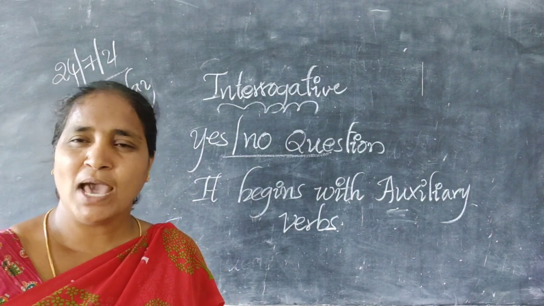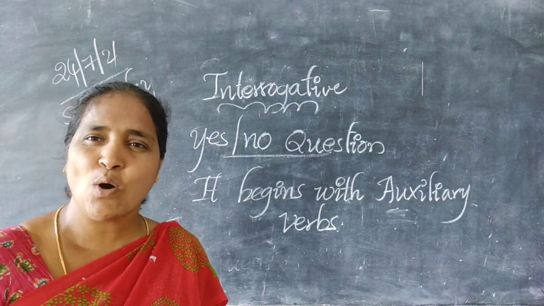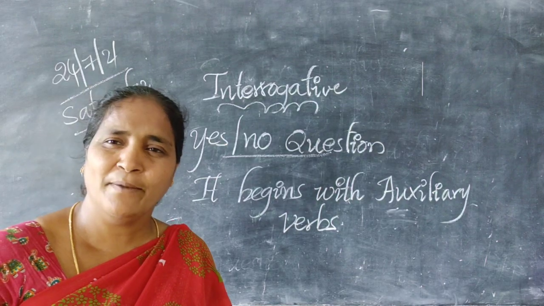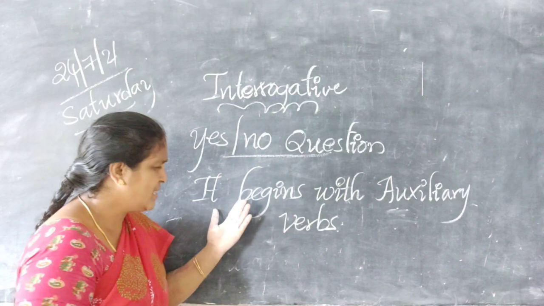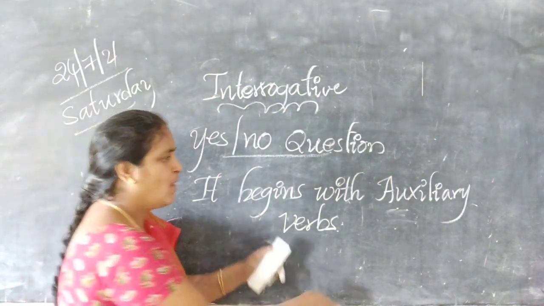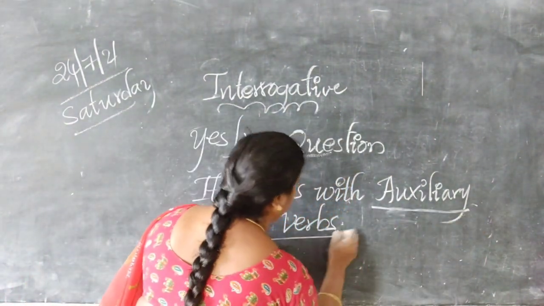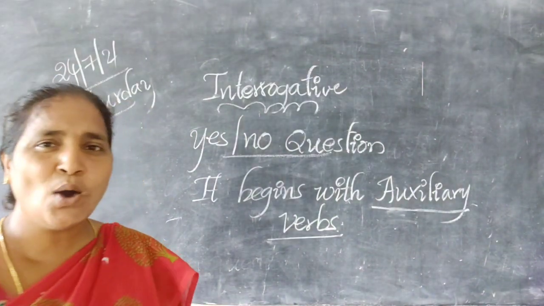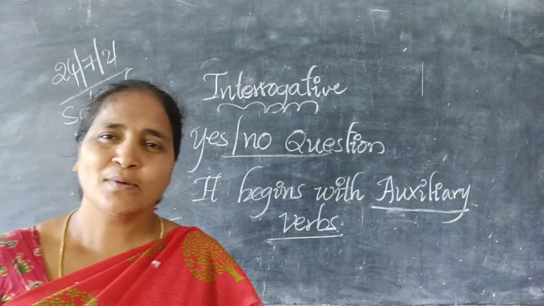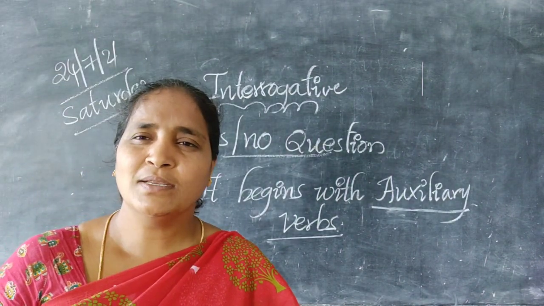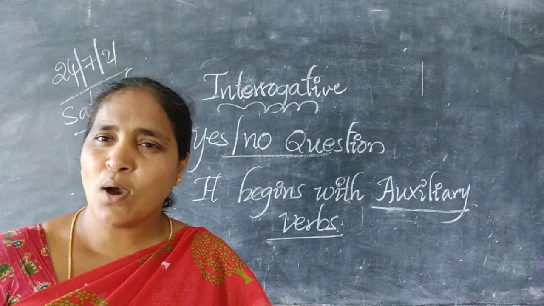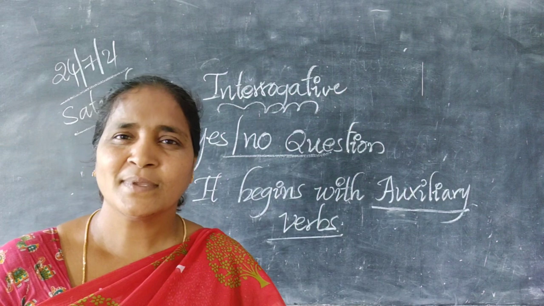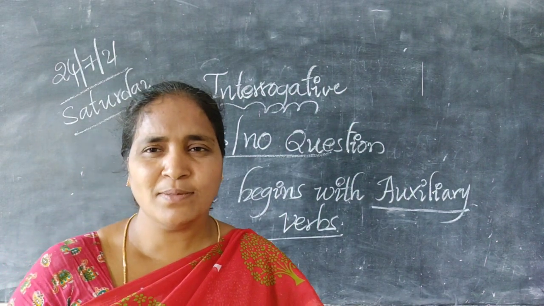But children, we have to identify what the auxiliary verbs are. Okay? My dear children, yes or no questions begin with auxiliary verbs. What are the auxiliary verbs? Can anybody tell which are the auxiliary verbs?